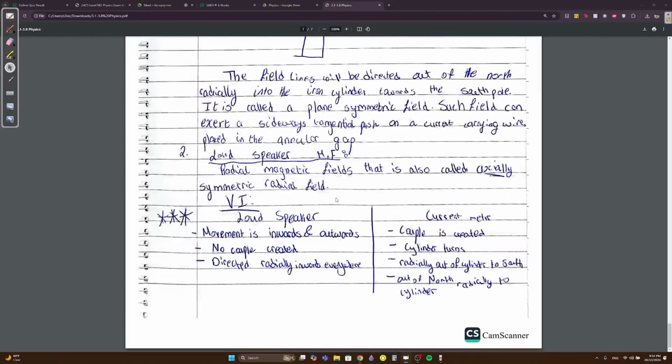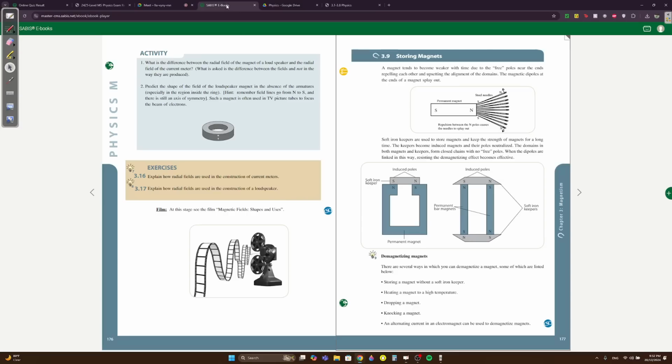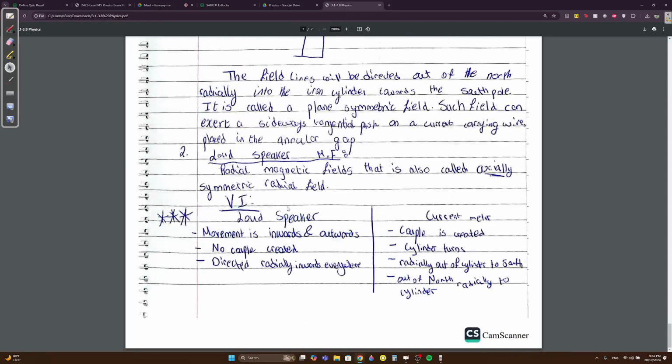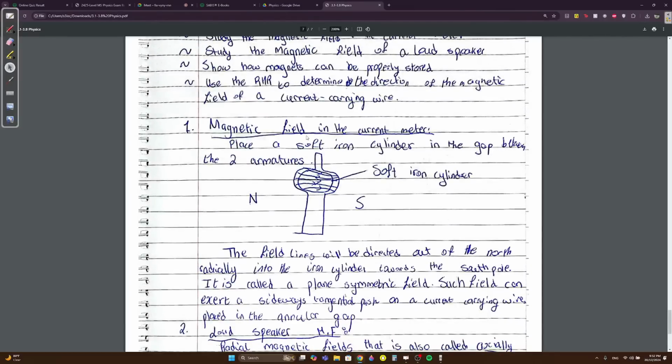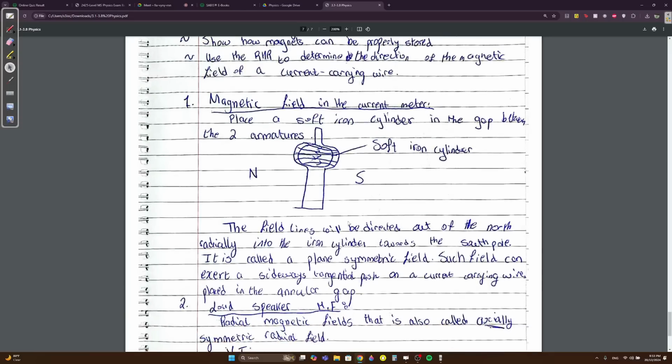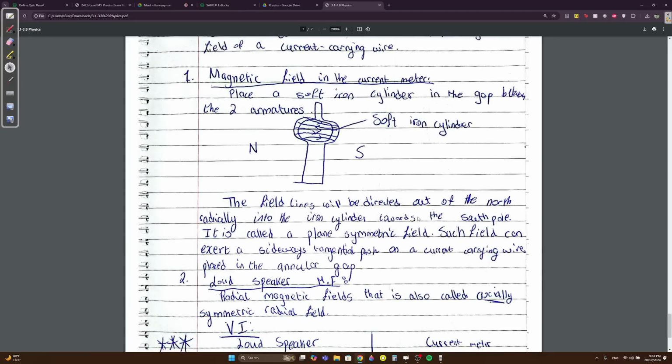Magnetic field in the current meter. Place a soft iron cylinder in the gap between the two armatures. The field lines will be directed out of the north towards the south. It's called a plane symmetric field. Such a field can exert a sideways tangential push.